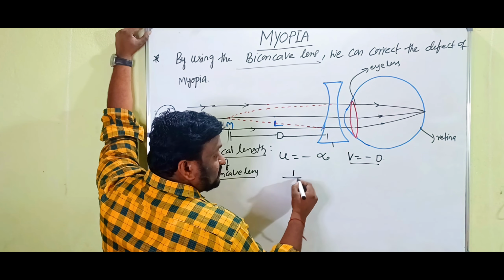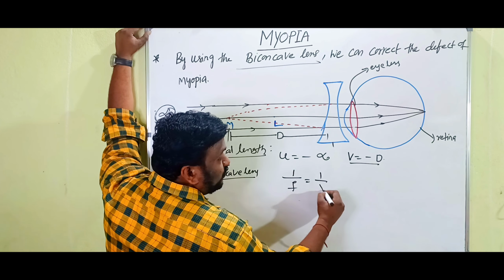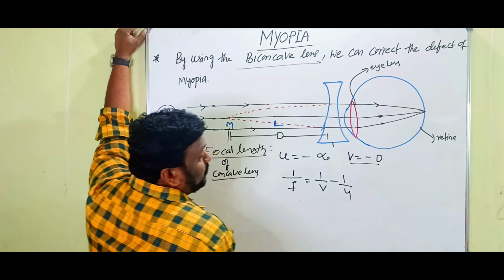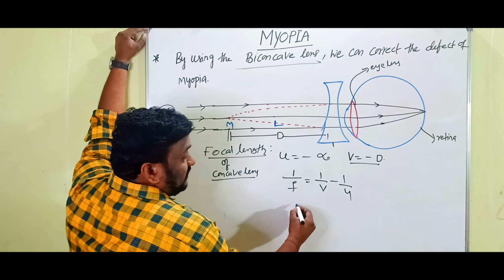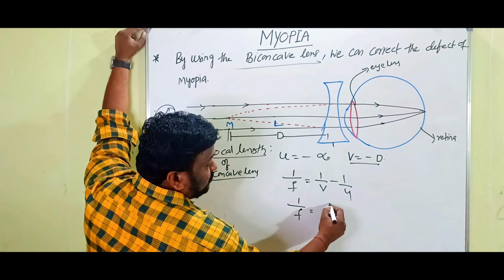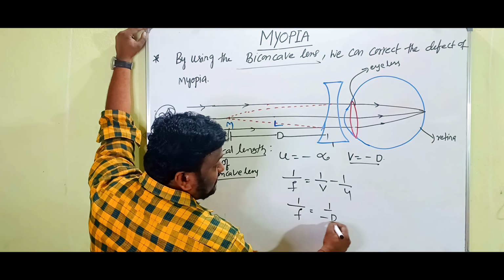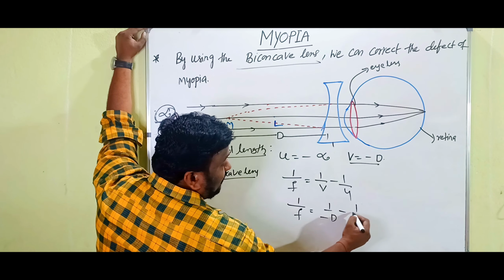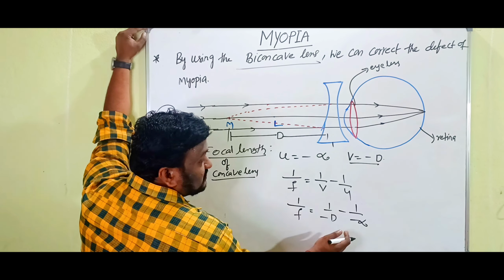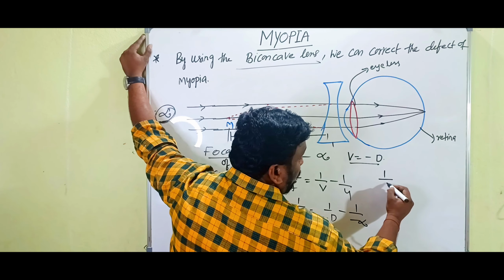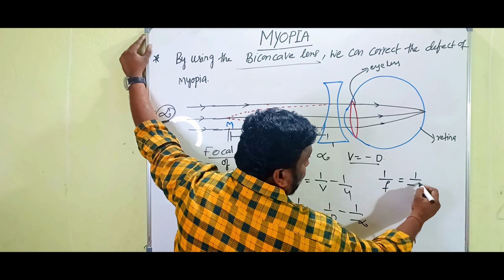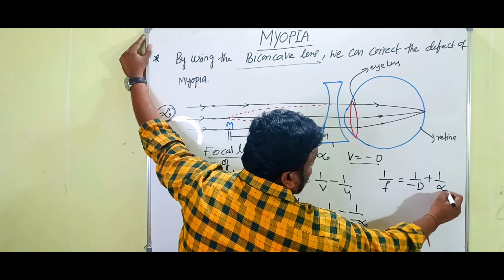So now we are going to substitute 1 by F is equals to 1 by V minus 1 by U. Lens formula is there. Then what we write? 1 by F is equals to 1 by minus D, and minus of 1 by minus infinity. Minus of minus is plus. Therefore 1 by F is equals to minus 1 by D plus 1 by infinity.